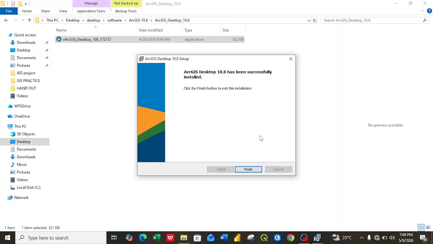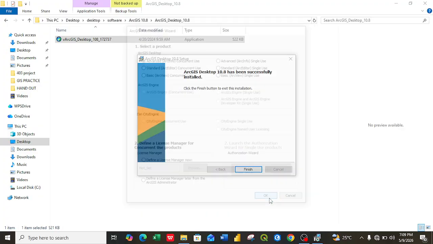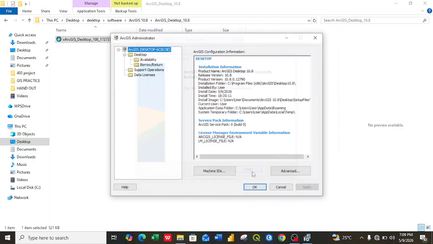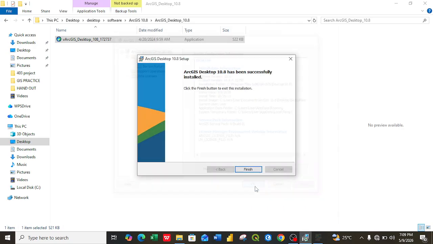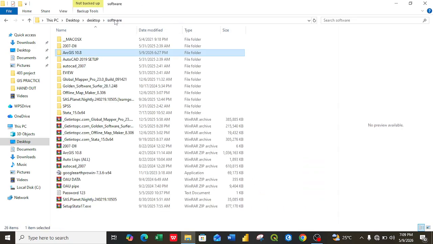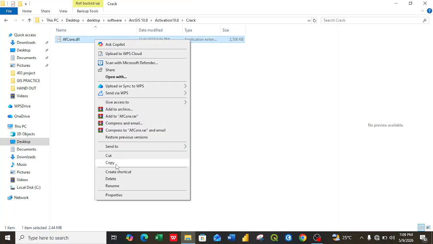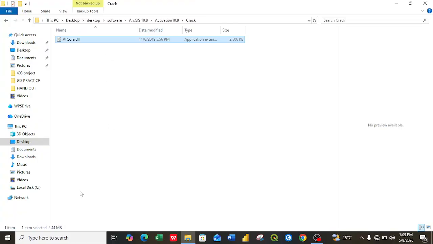When you are done, you click on finish, then you click on OK. Click on OK. You don't have to press anything. When you are done, now go back to the software. Sorry, you go back to Quark. You right click on this. Make sure you copy it. You copy the Quark version.